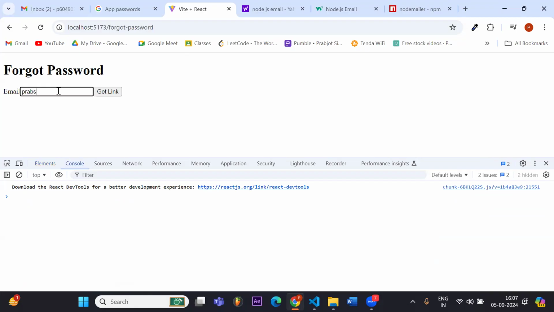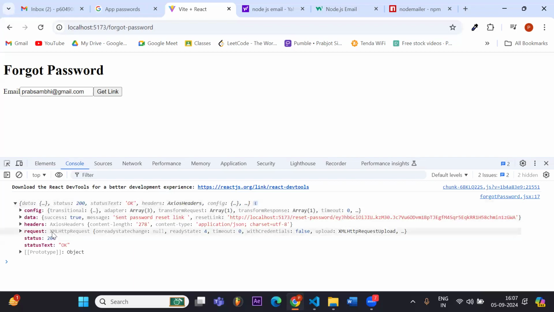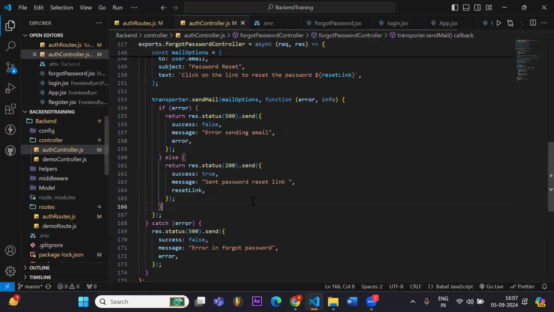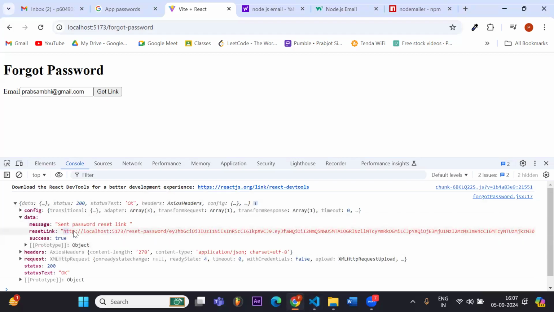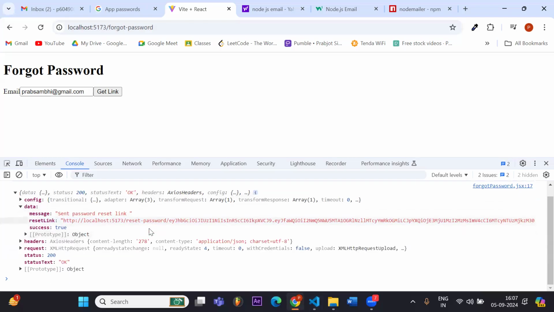Okay, so you can see we got a response here. Let's see what's inside the response. This is the data that we get, and we are getting this from here. Success is true. Message is password reset link sent, and the reset link is also sent. So using this link, we'll have to reset our password.